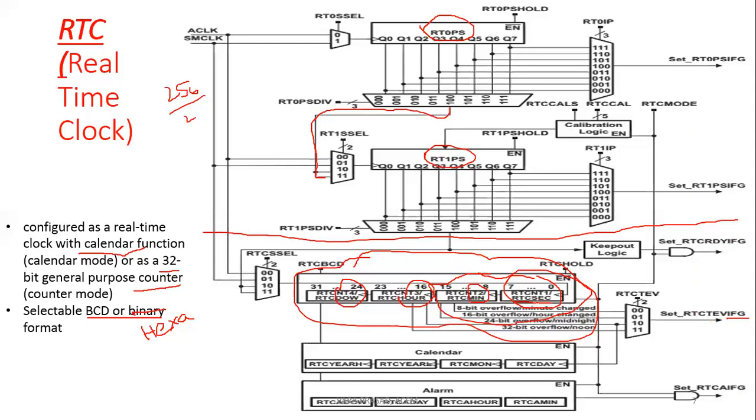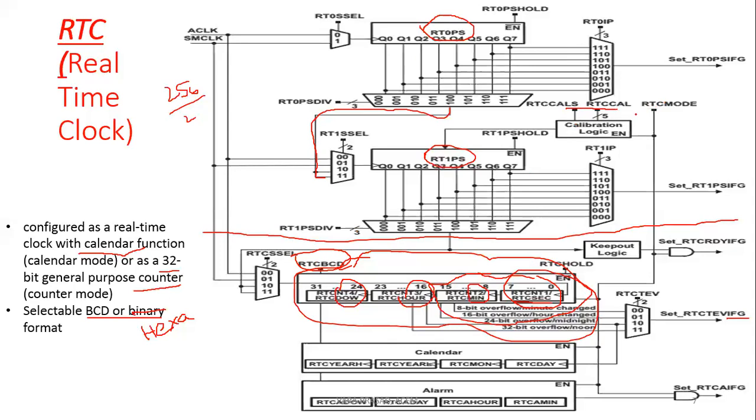Then this is the RTC mode. This RTC mode can operate in either hexadecimal number or BCD format. BCD format will be selected by using RTC BCD, and the frequencies will be adjusted by using the RTC calibration, for accurate frequencies.